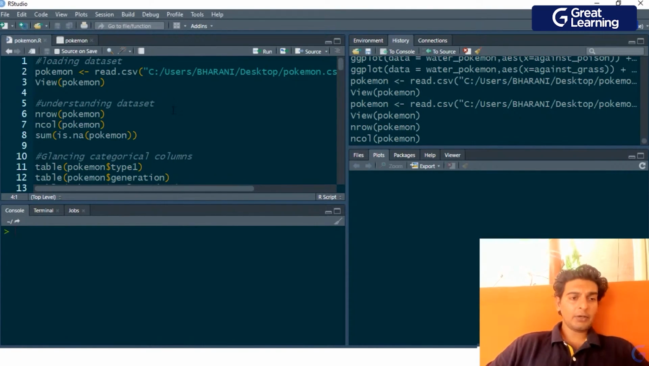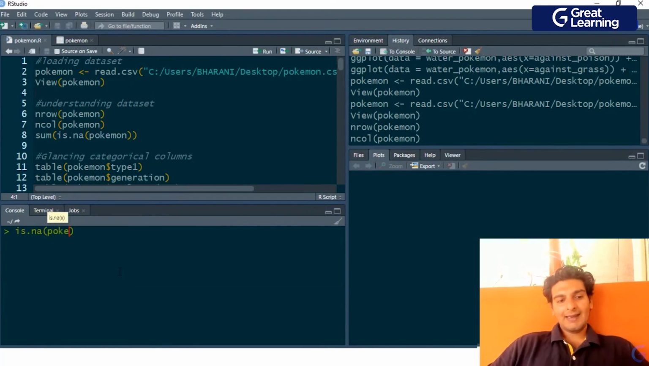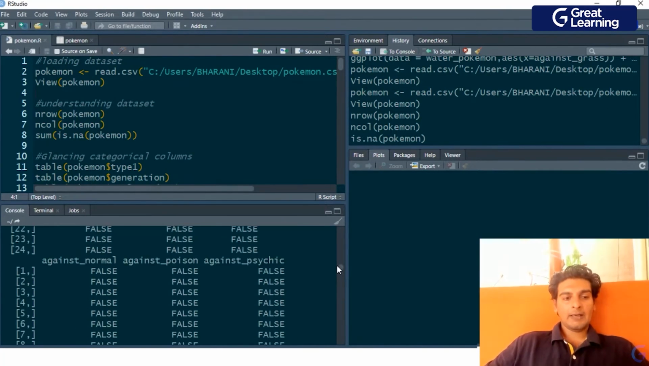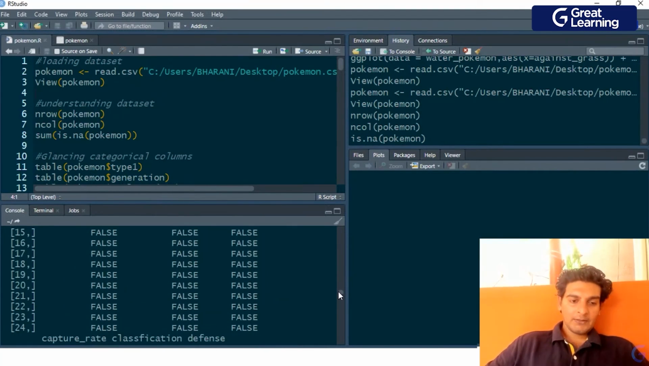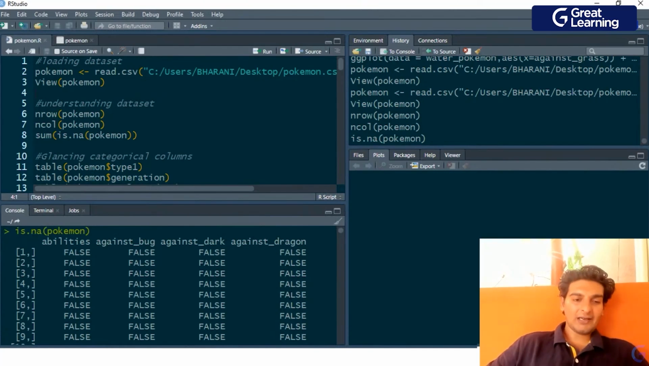So we've checked the number of rows and number of columns, and now I'd also want to see if there are any missing values present in this data set. So to check if there are any missing values, we've got the is.na function. And inside this, I'll just pass in the Pokemon data frame. Now this gives us a bunch of true and false values. So this means that if there is a false value, then there is no null value over there.